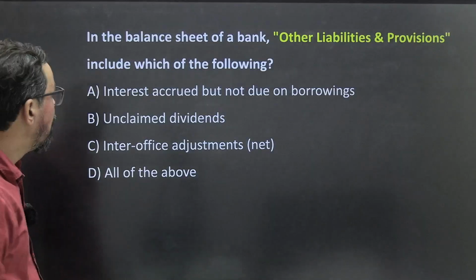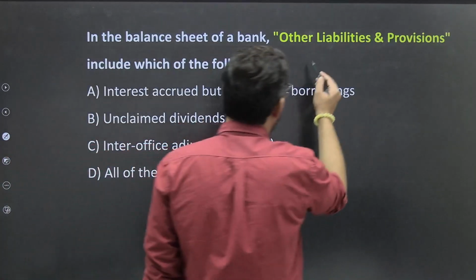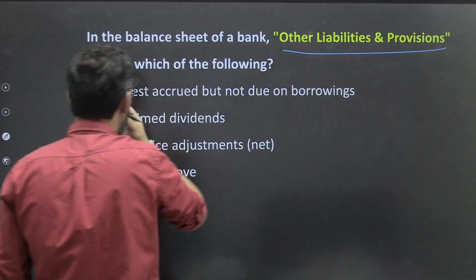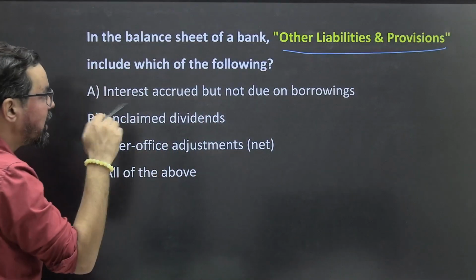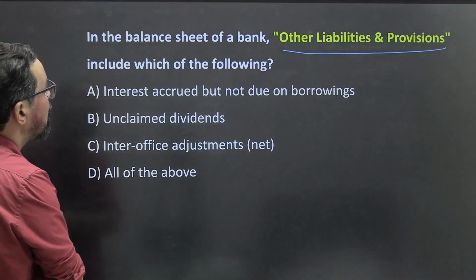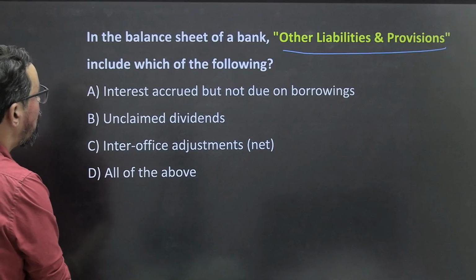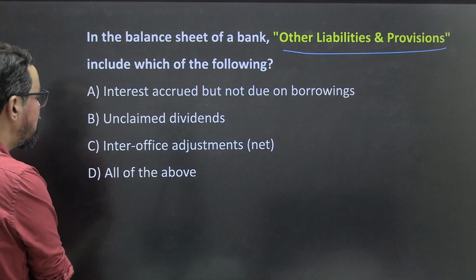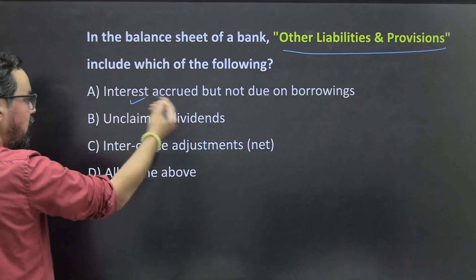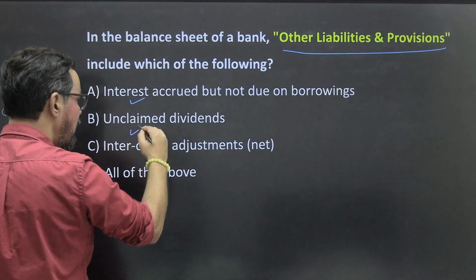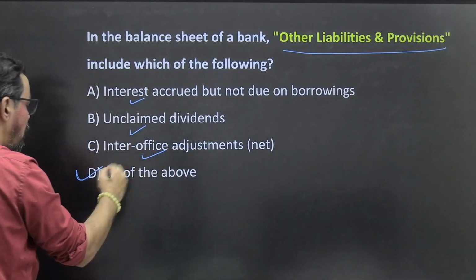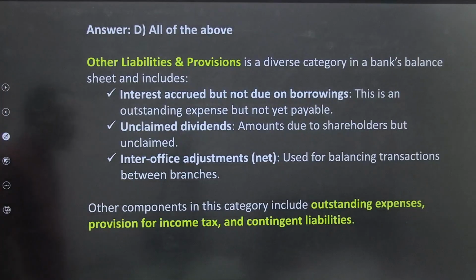ठीक है. In balance sheet of a bank, other liabilities and provision include which of the following? Other liabilities and provision: interest accrued but not due on borrowings, unclaimed dividend, inter office, ये सारे ही हैं आपका. ठीक है, so all D will be right answer for this particular one. ठीक है, other components in this category include outstanding expenses, provision for income tax and contingent liabilities. ठीक है, so that is the one.